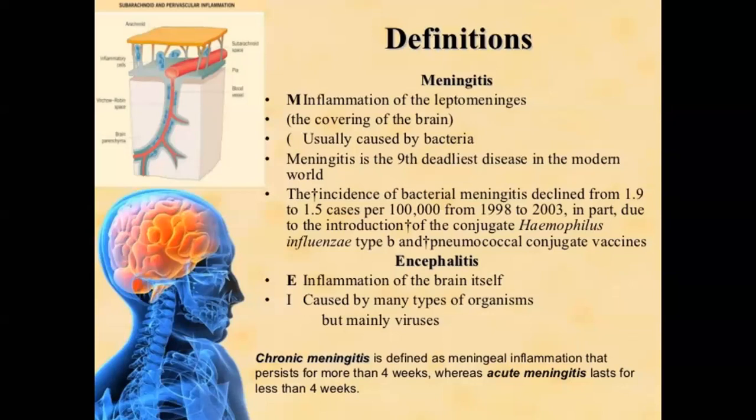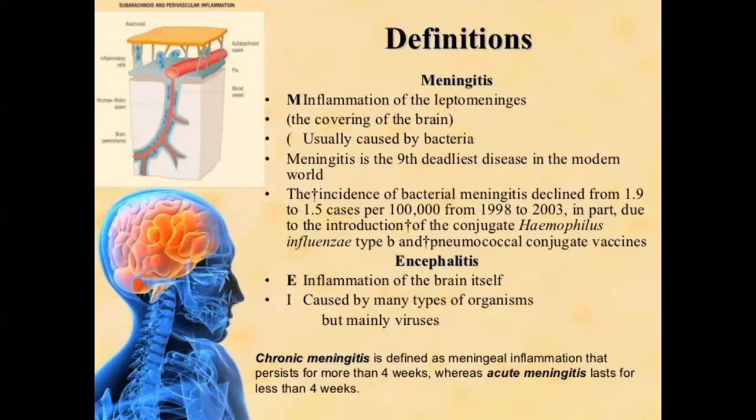It is the ninth deadliest disease in the modern world. The incidence of bacterial meningitis fell from 1.9 to 1.5 cases per 1 lakh population from 1908 to 2003, in part due to the introduction of the Haemophilus influenzae type b vaccine.